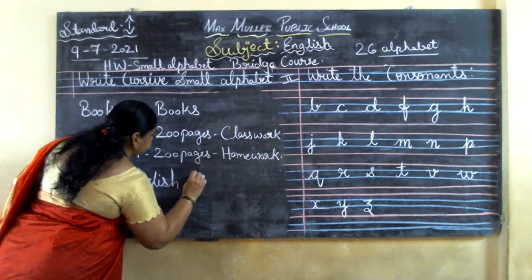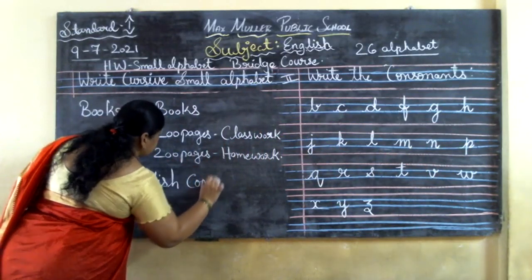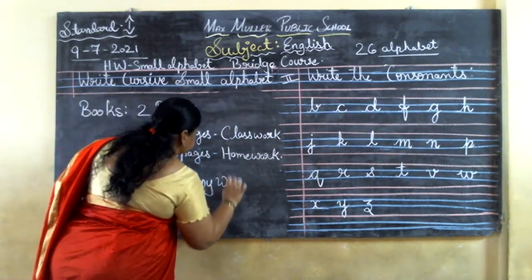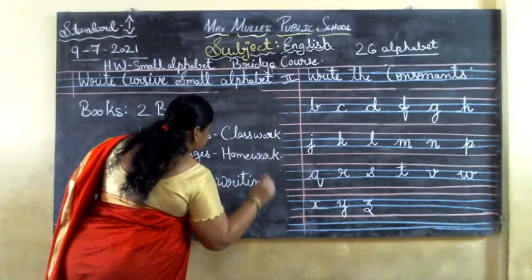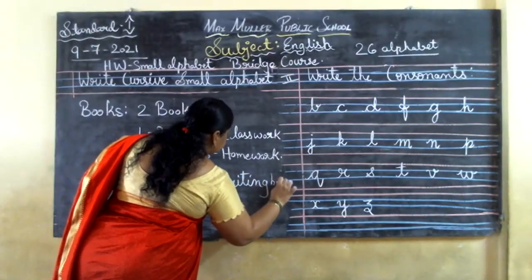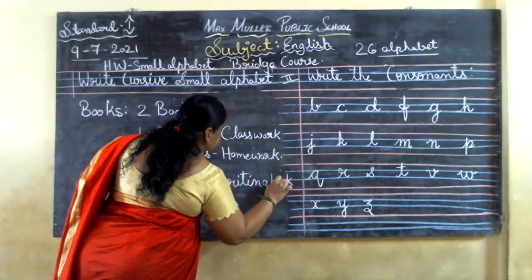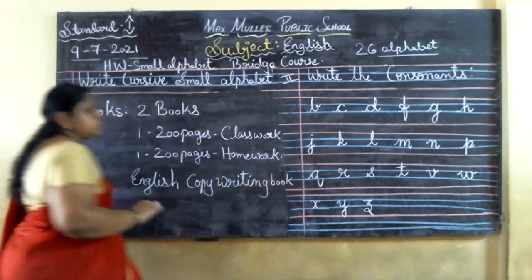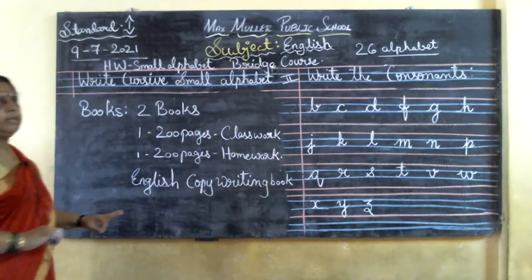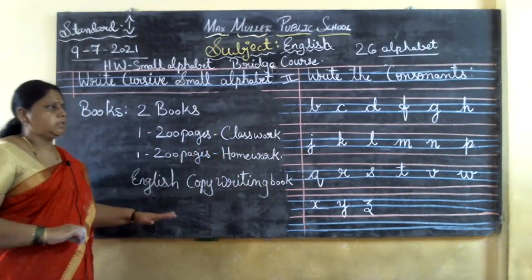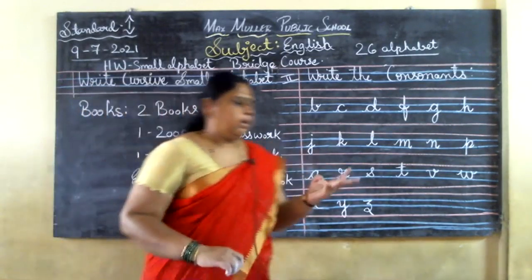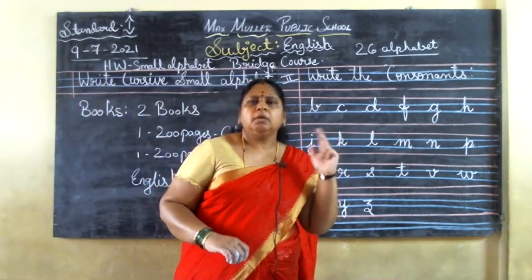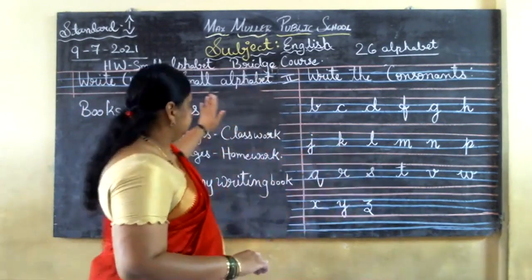English copywriting book. Okay, children, all the books, bind it very neatly, label it and write your name and keep it ready, children. So once you are bringing to the school for the correction also, your name and class should be mentioned on that. Understood, no? Yes.